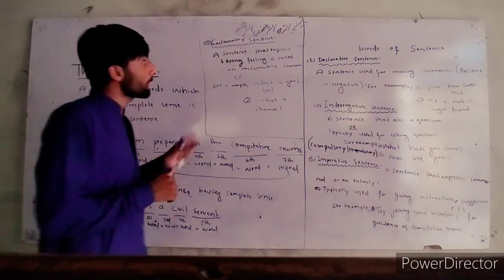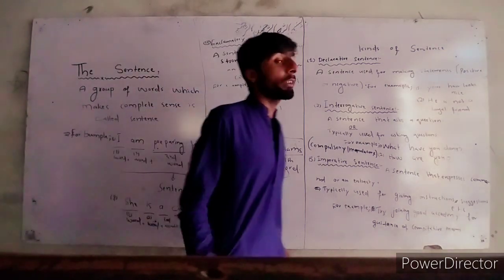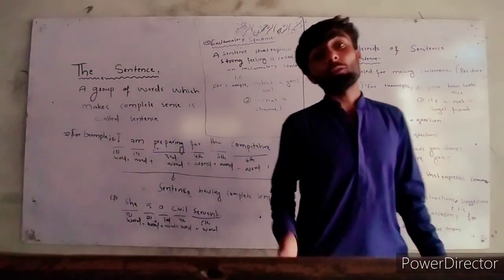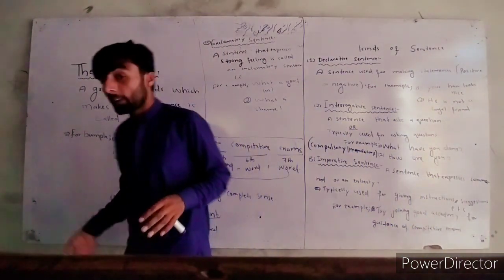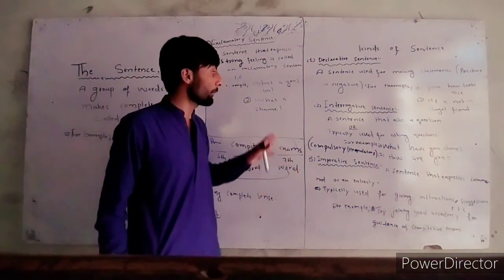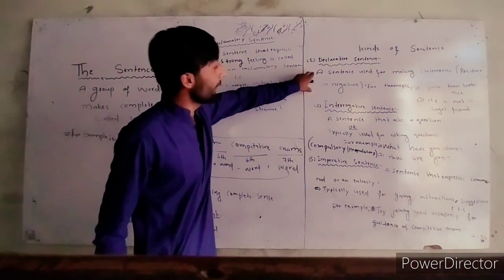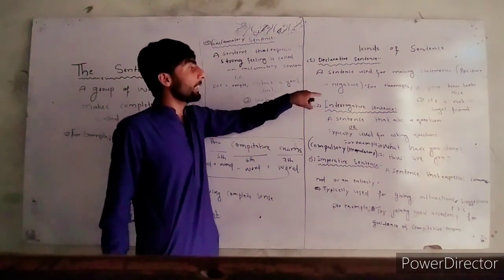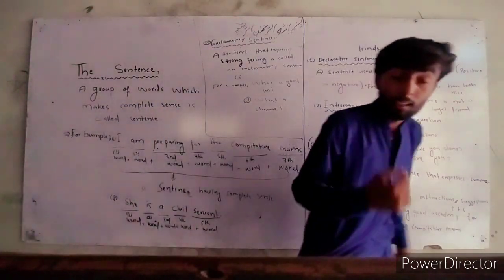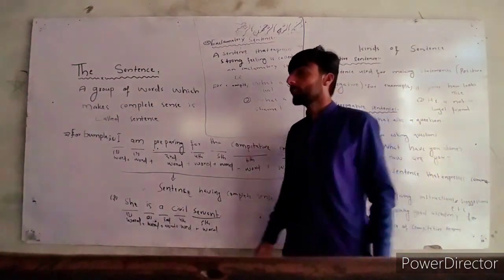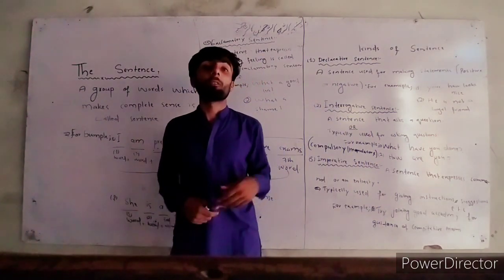There are also many uses of the exclamatory sentence. As I have already told you, this is just an introduction to sentences, how many kinds of sentence there are, but when we discuss one kind of sentence individually, with a lot of knowledge, and how to write it, just like a declarative sentence.